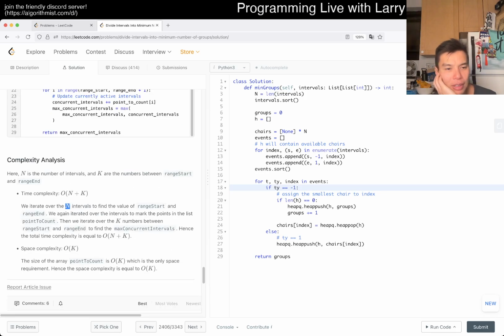Okay, range start and range end. We are iterating over the intervals to mark the points to the list, points to count. Oh, I see.